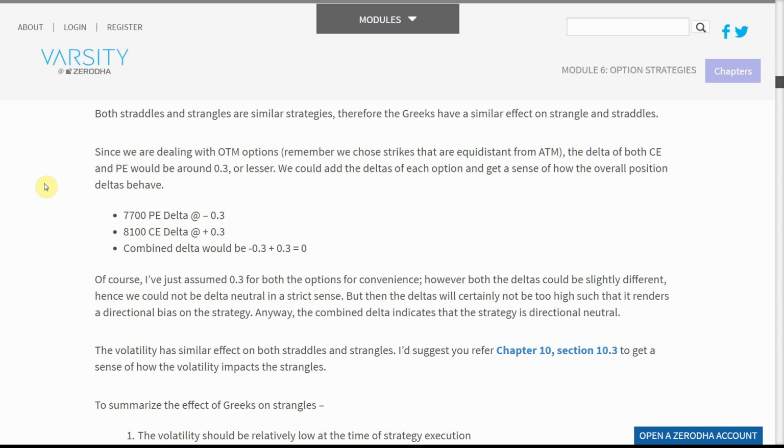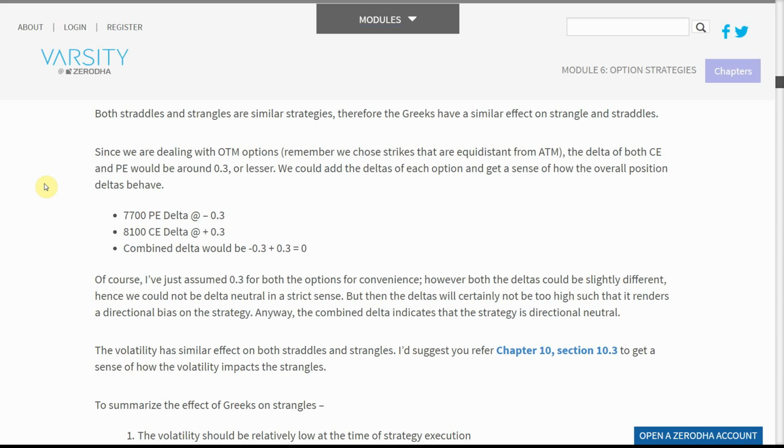12.3 Delta and Vega. Both straddles and strangles are similar strategies. Therefore, the Greeks have a similar effect on strangles and straddles. Since we are dealing with OTM options, remember we chose strikes that are equidistant from ATM.